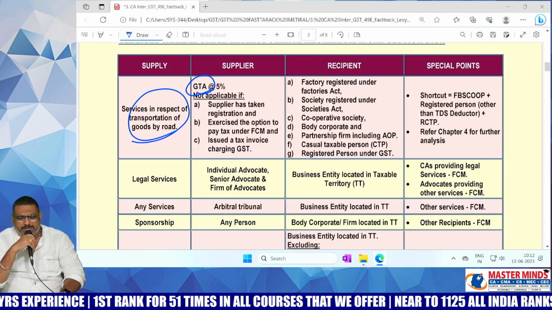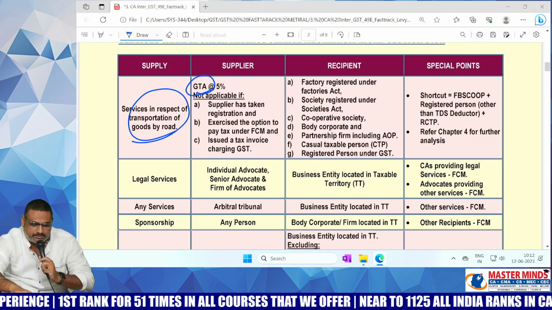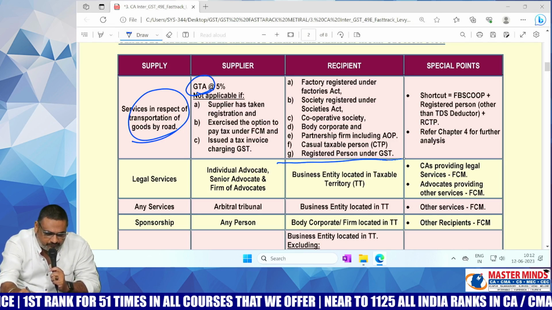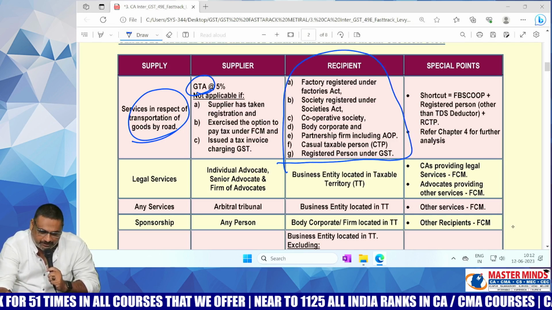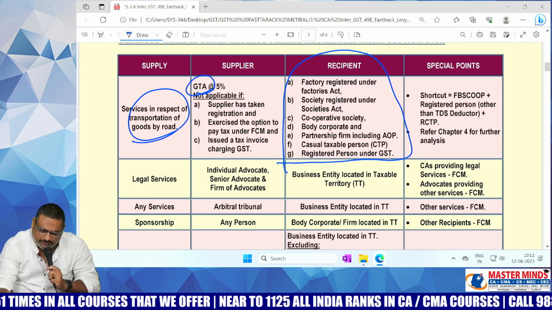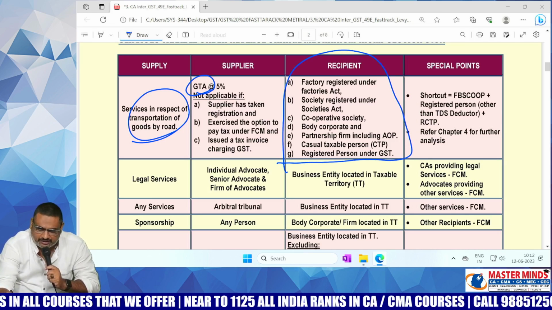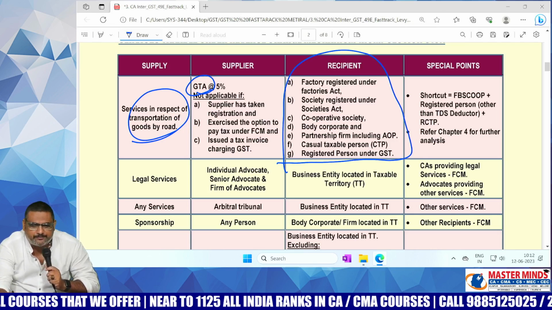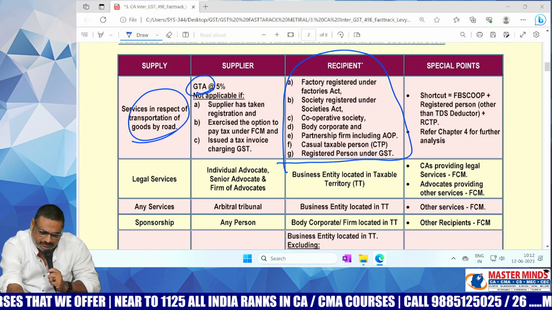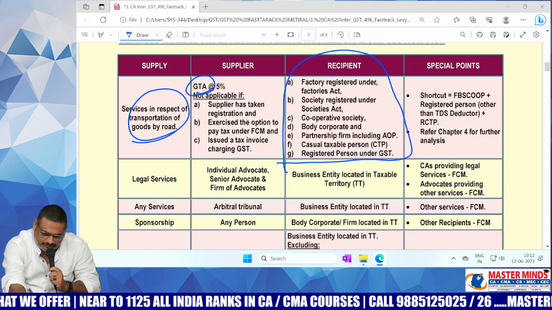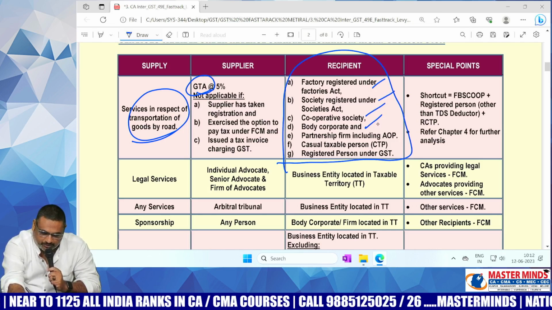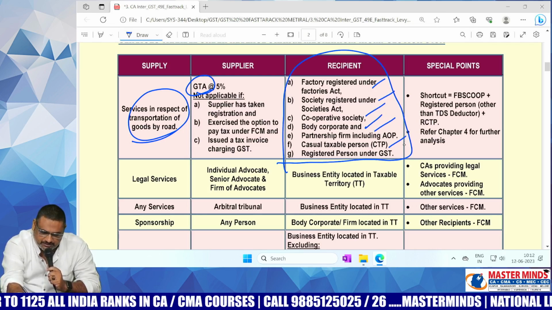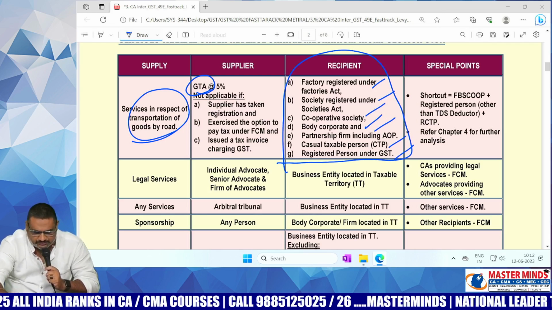So if the supplier is GTA and the recipient is any of these specified persons, in those cases RCM will be applicable. Recipient is liable to pay the GST. Who are the specified recipients there? Factory, society, cooperative society, body corporate, partnership firm, CTP, registered person.